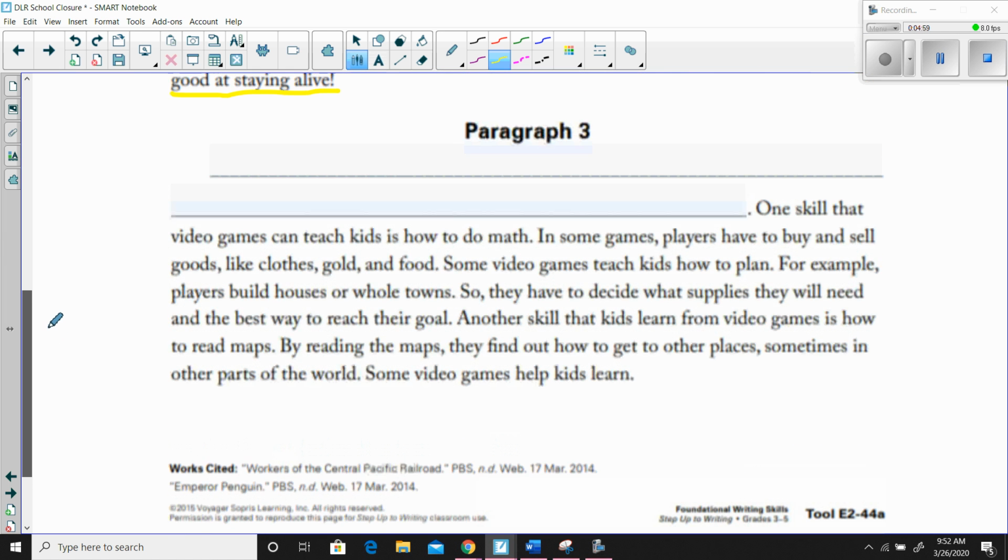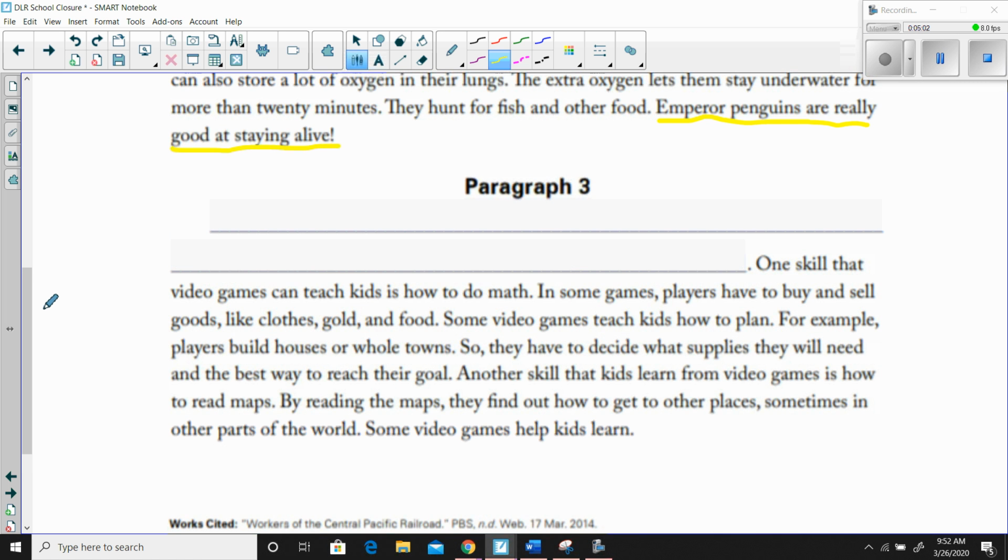All right, for this last paragraph, we're not given a topic sentence. And instead, we're supposed to figure out what topic sentence would make sense here. So let's think about what is being supported in the paragraph. One skill that video games can teach is how to do math. Okay, so one skill here makes me think that maybe they're talking about the skills that video games can be good to teach, right? So because they're saying one skill, maybe there's other skills that they're going to talk about too. In some games, players have to buy and sell goods like clothes, gold, and food.